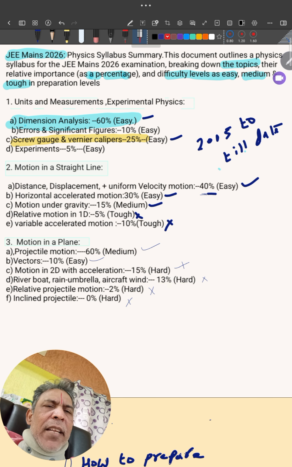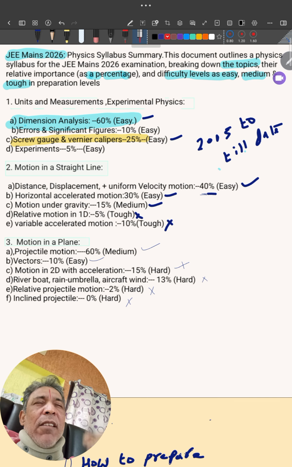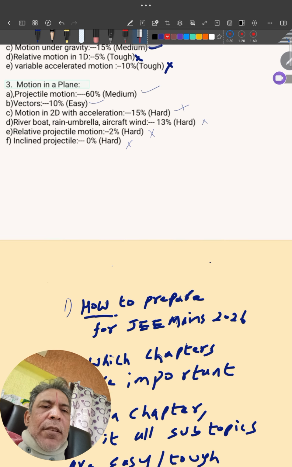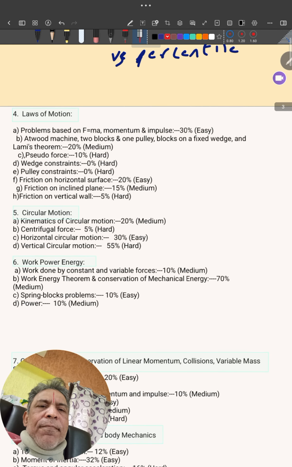So in entire kinematics, prepare projectile motion, uniform velocity motion, horizontal accelerated motion, motion under gravity. You will definitely be in a better position to score better marks. Got the idea? This 60% weightage means more probability of a problem coming from that particular topic. Fine.